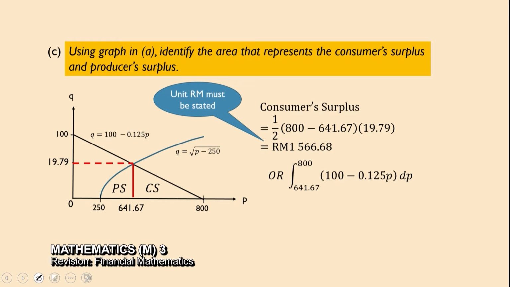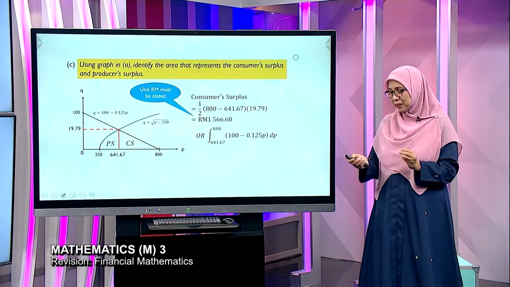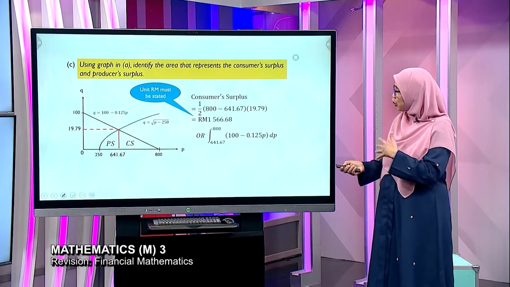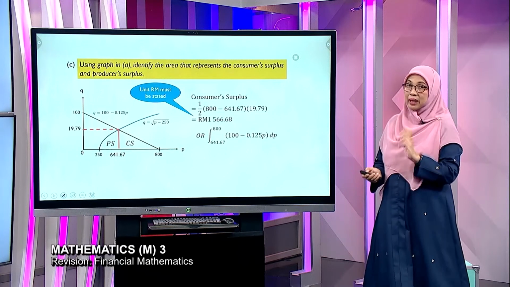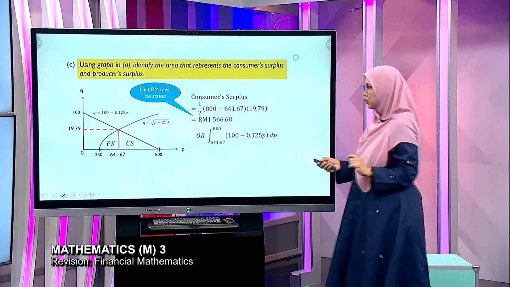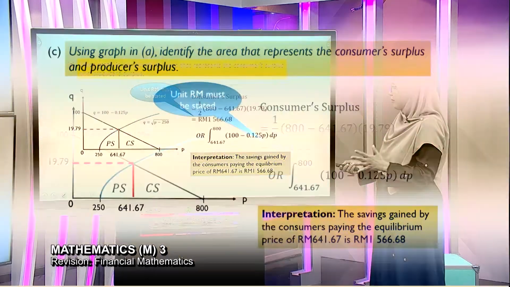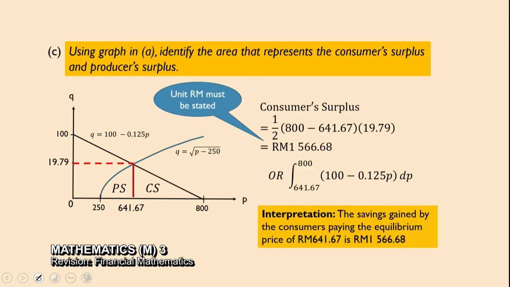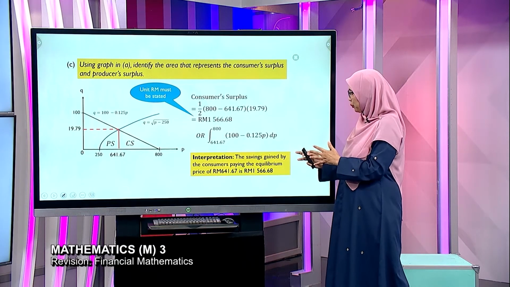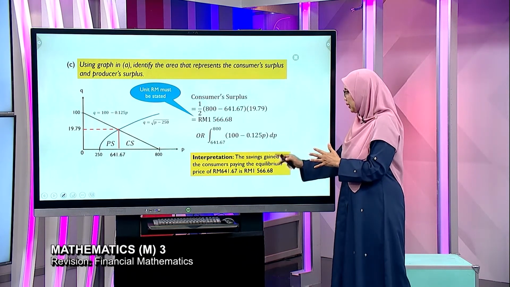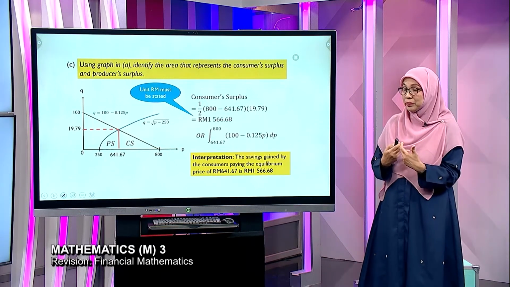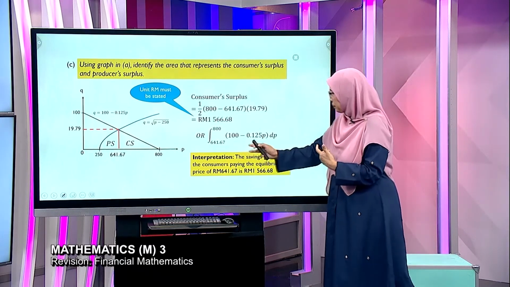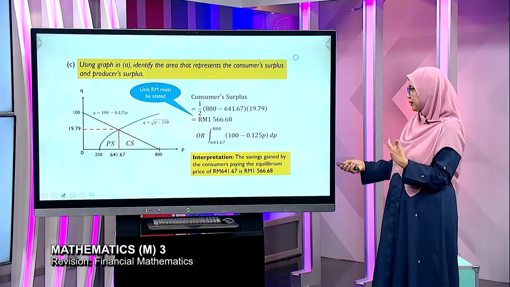Okay. Now, although the question does not ask you to interpret, but students must also know how to interpret, must know what this value means. Ramai pelajar tak tahu apa maksud CS tu. So we can say the saving gained by the consumers paying the equilibrium price of RM641.67 is RM1566.68 sen. Okay, tak perlu ikut word by word as long as the word gain ada, by consumer. Maknanya keuntungan pada consumer bila dia beli pada harga lebih daripada equilibrium price.